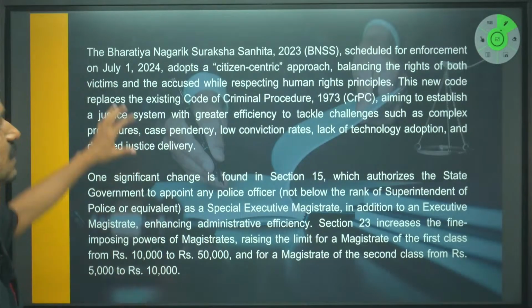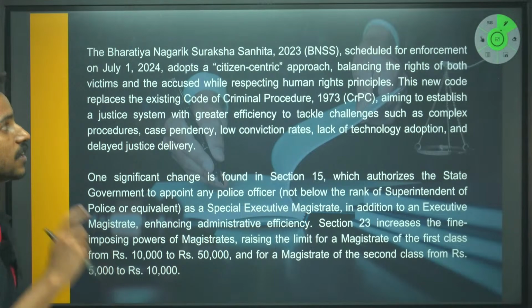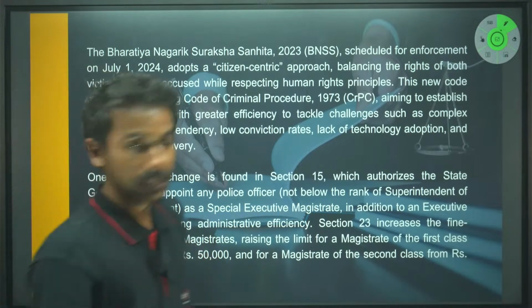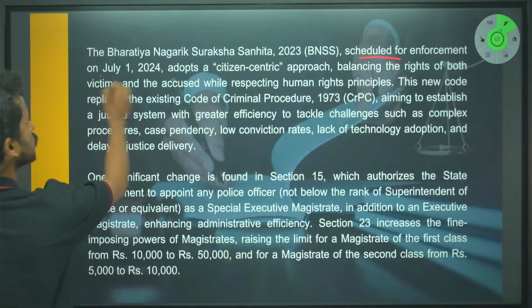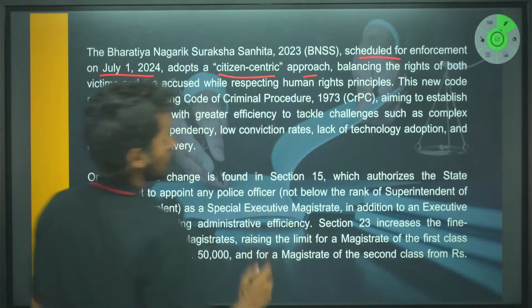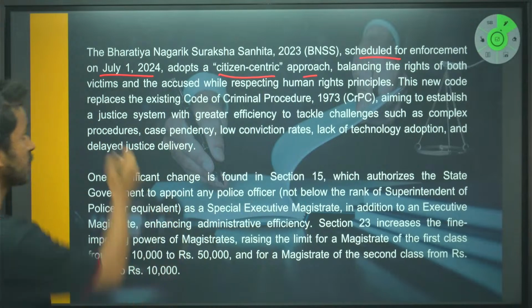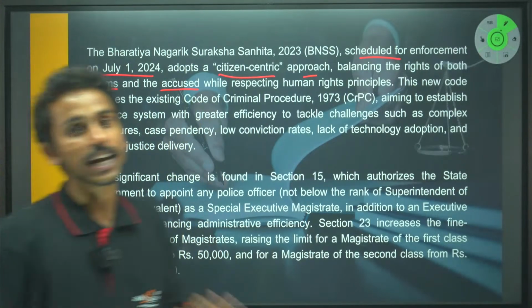Right, now if you read the article, it says that the Bharatiya Nagarik Suraksha Sanhita 2023, that is BNSS, scheduled for enforcement from 1st of July 2024, adopts a citizen-centric approach, balancing the rights of both the victims and the accused, while respecting human rights principles, right?